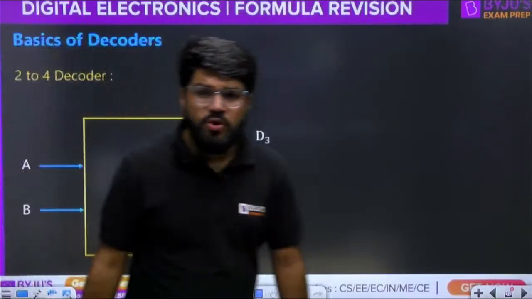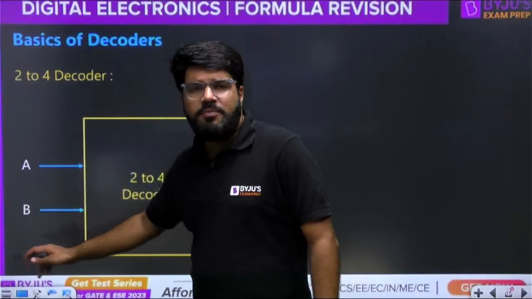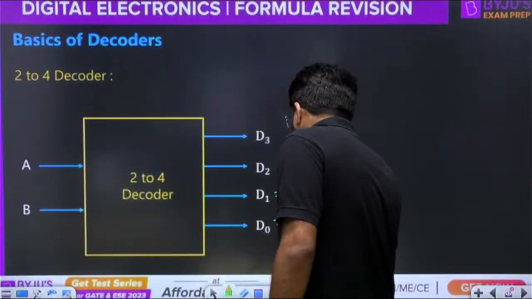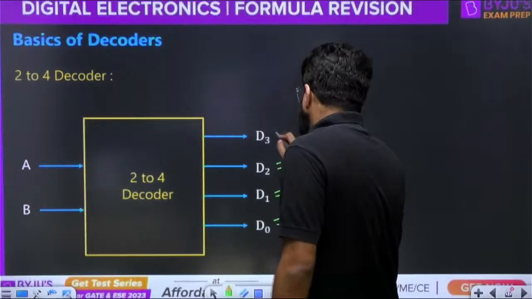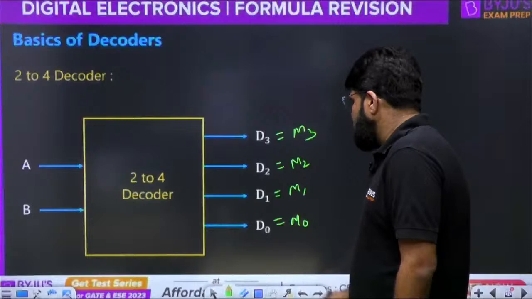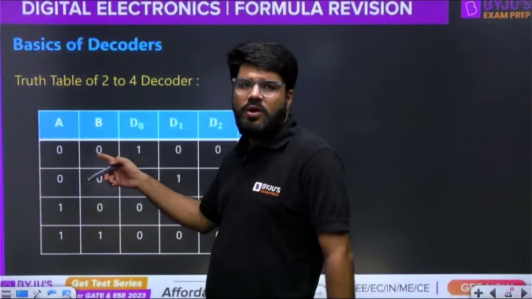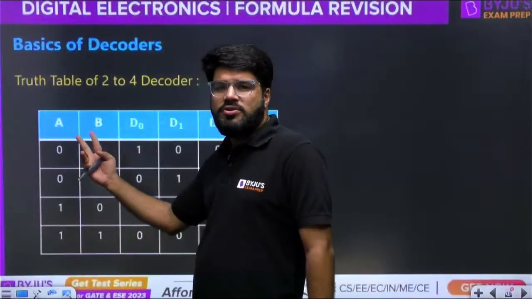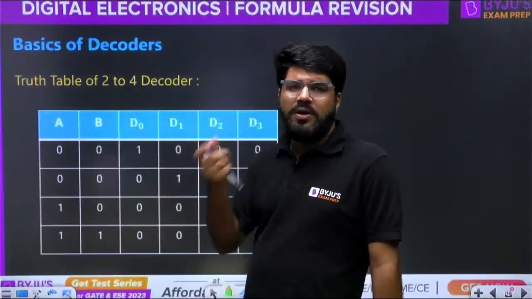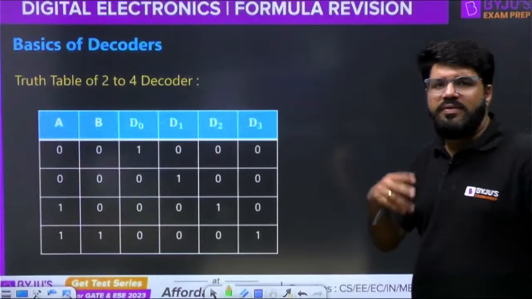Let's say for example a 2 cross 4 decoder. A and B are the 2 inputs, and there will be 4 minterms generated. D0 is just like M0, D1 is M1, D2 is minterm M2, D3 is minterm M3. Now what are those minterms? I'll show you the table first. D0 corresponds to 0, 0. There are 2 bits, so it will have 4 combinations: 0 0, 0 1, 1 0 and 1 1. And we all know how to convert this truth table into a code. That code was minterm, that we learned in the last class. One is minterm, one is maxterm, one is SOP, one is POS.